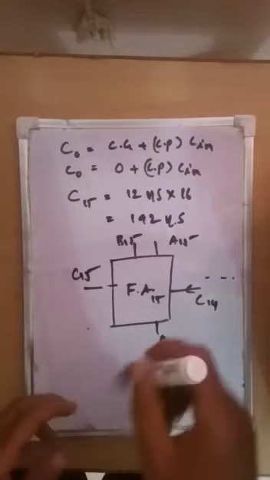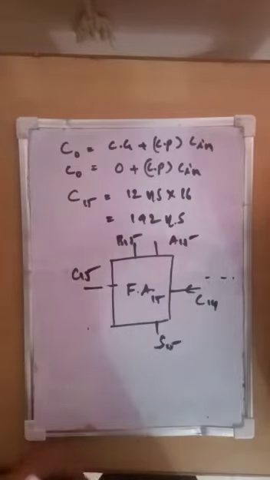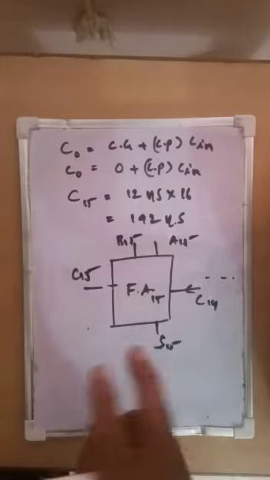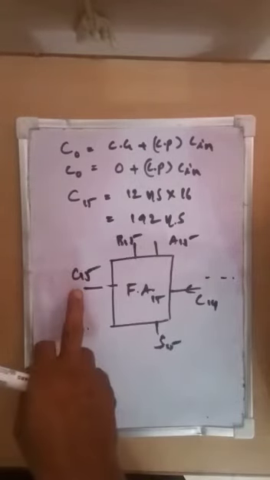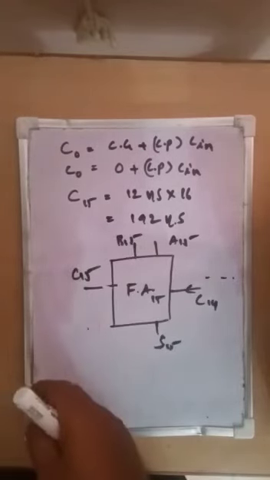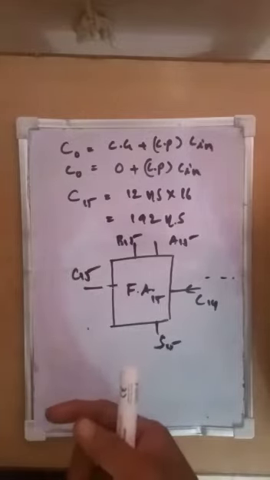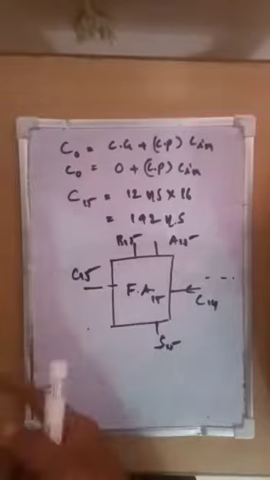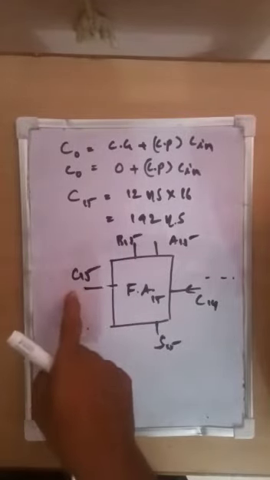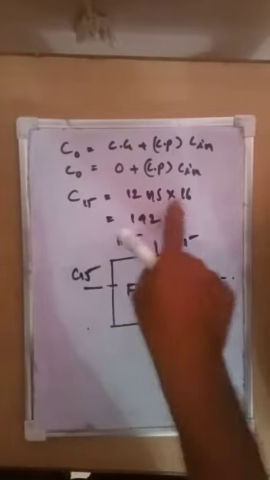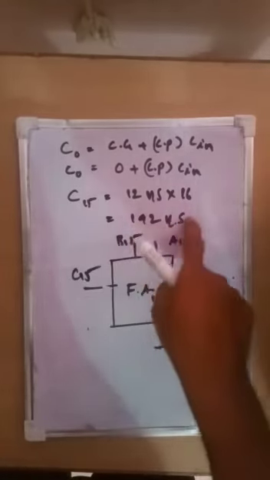Already each delay of the carry propagation is given as 12 nanoseconds. So we can easily calculate how much time it takes to complete the carry propagation for 16 carry bits. Each is 12 multiplied by 16, that means 192 nanoseconds.